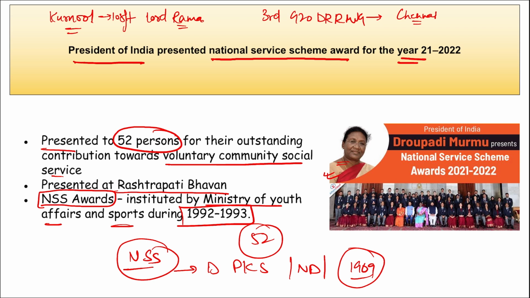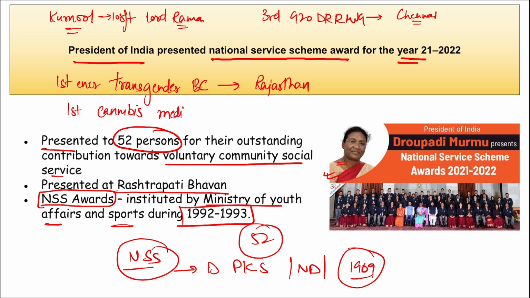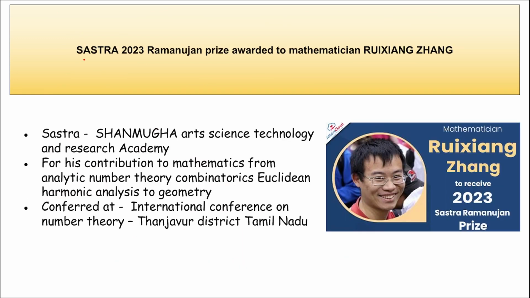Then which state has issued the first ever transgender birth certificate? The first ever transgender birth certificate was issued by which state? It was issued by Rajasthan. I repeat, the first ever transgender birth certificate was issued by Rajasthan. Then India's first cannabis medicine project has been started where? It has been started in Jammu. Right? In Jammu. Next, Sastra 2023.